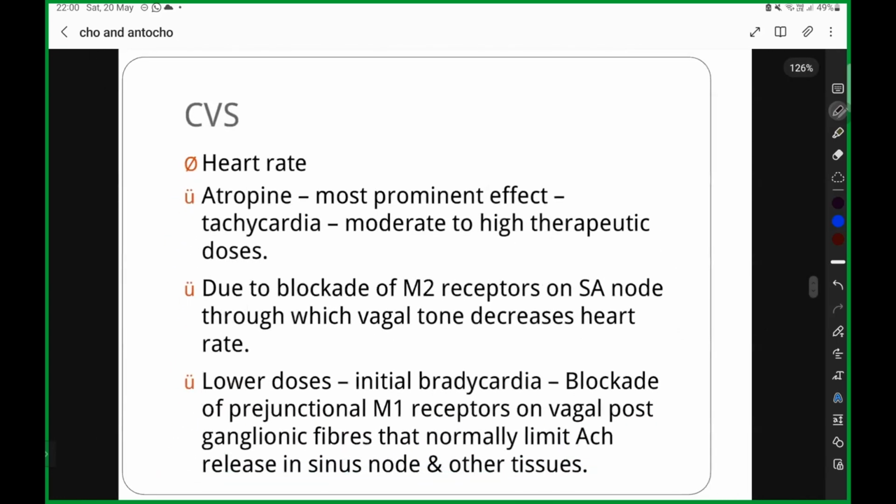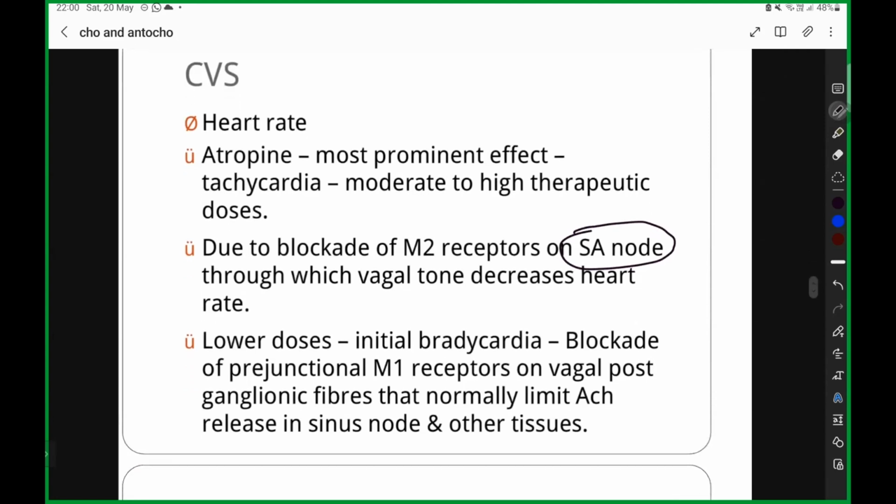Next, how is that tachycardia going to occur? This is very important. This is going to occur due to the blockage of your M2 receptors. All your anticholinergics are going to block your M2 receptors, on the SA node. This was a NEET PG question once. So there is going to be a blockade of M2 receptors on your SA node. How? Through vagal tone. So the vagal tone will decrease the heart rate. Okay? So that is going to decrease your heart rate.